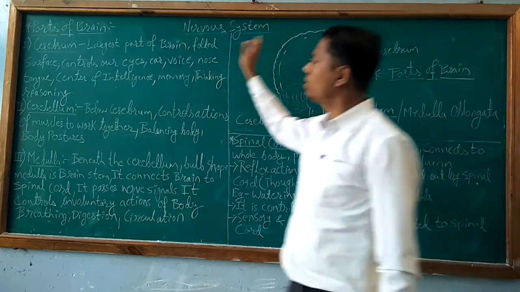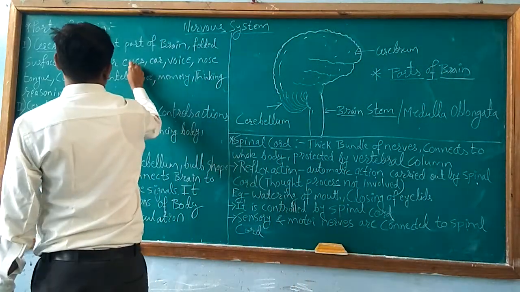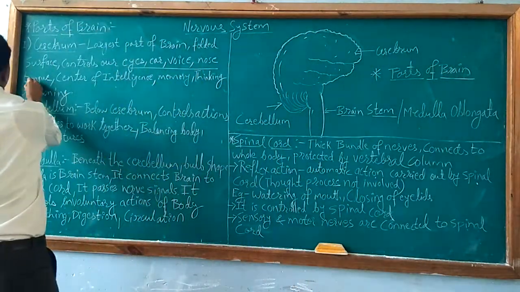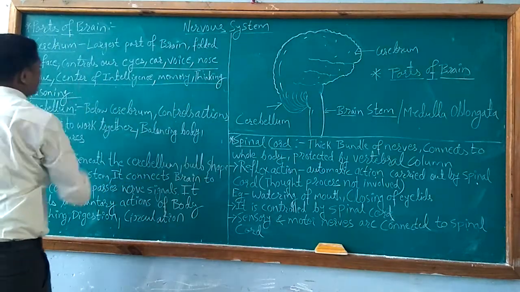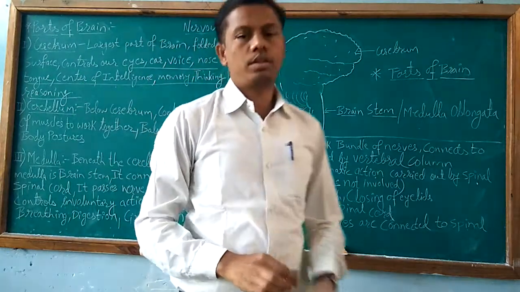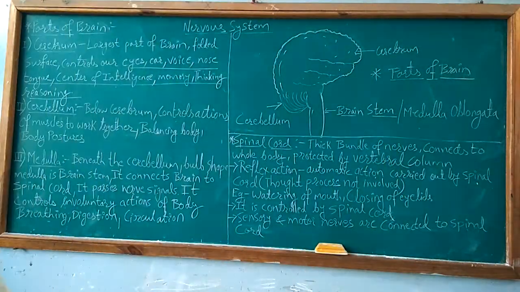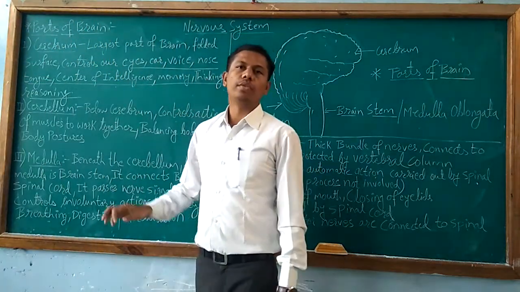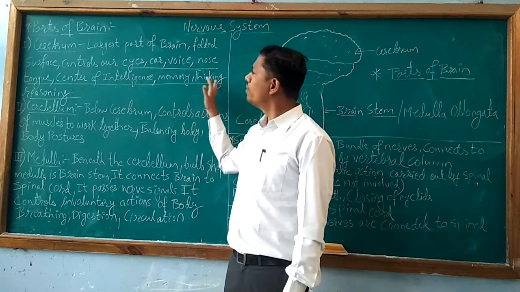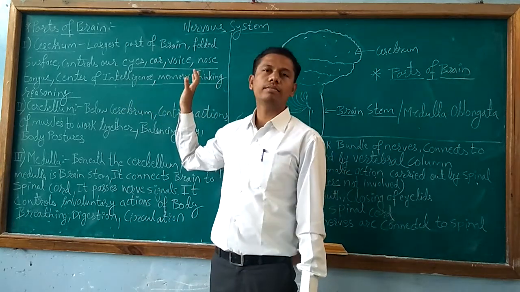So it can carry out so many functions. So that is why we can conclude that many of the functions can be carried out by cerebrum.